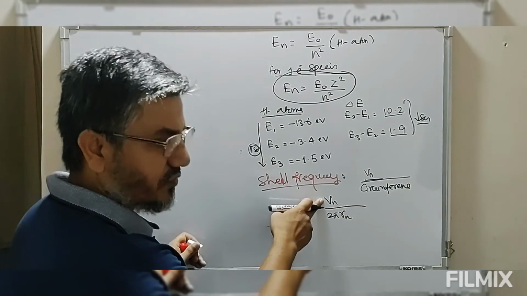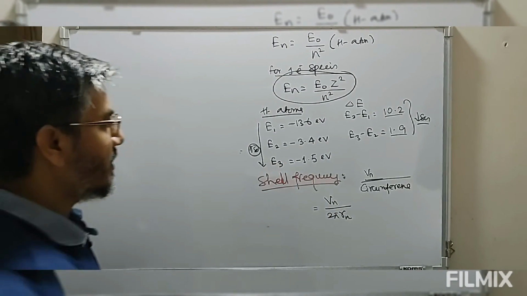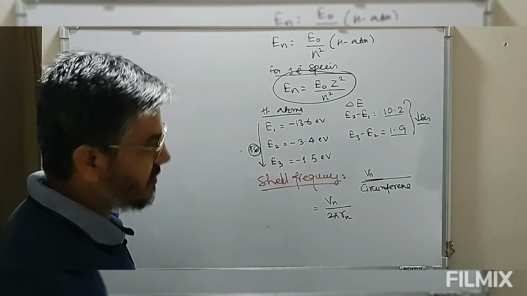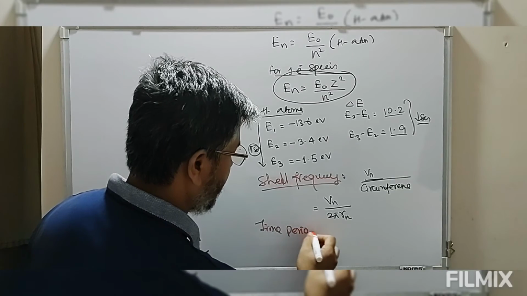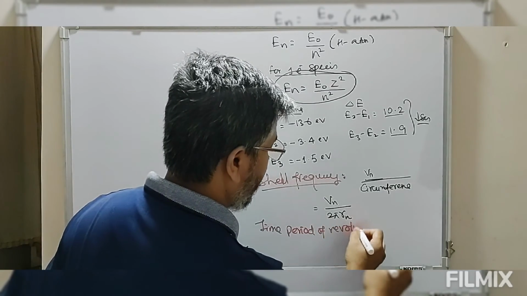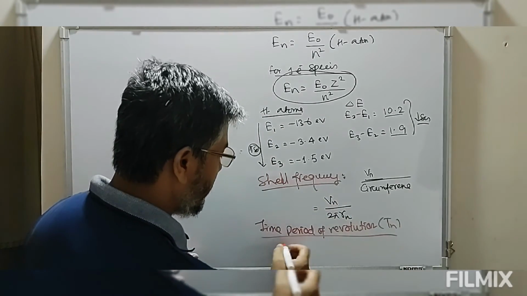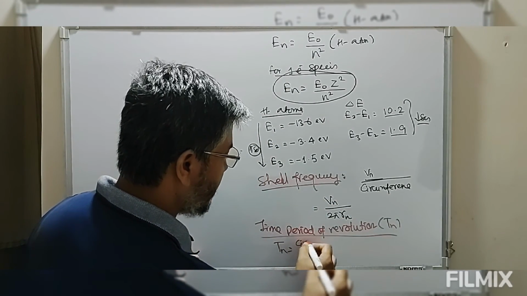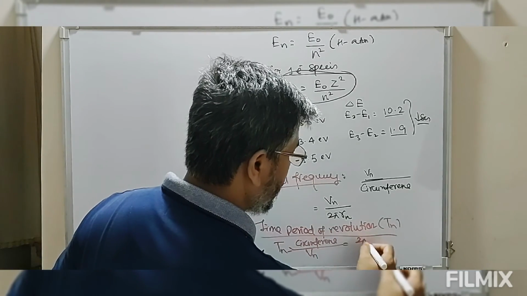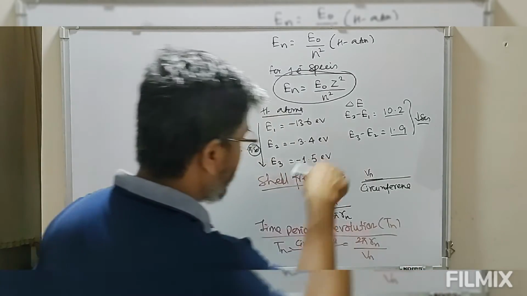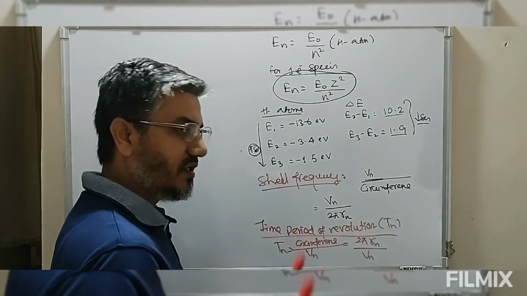Now look at this, we know the velocity equation, we know the r equation. Once we have this, we can easily define the orbit or shell frequency. If this is the shell frequency, then we can also define the time period of revolution, Tn. So time period Tn will be circumference divided by velocity. Circumference is 2 pi rn divided by velocity, so 1 by the shell frequency is known as time period. So we can define the time period of revolution of an electron in a particular circular orbit.